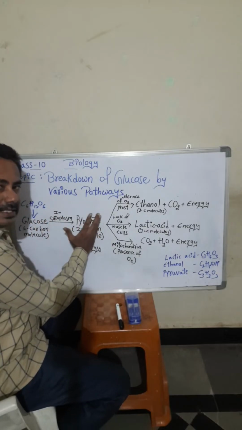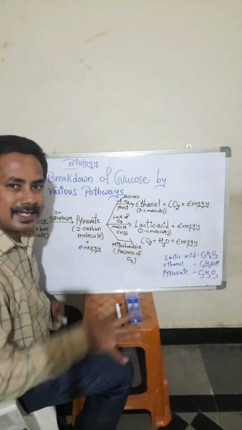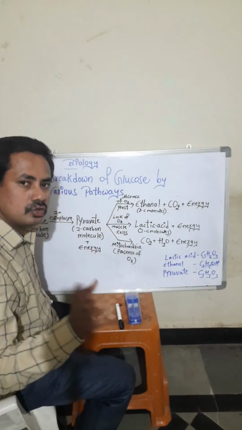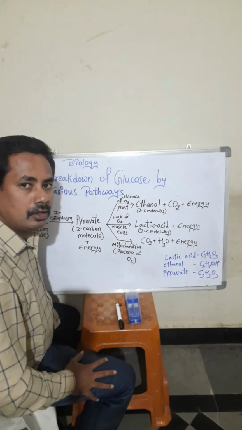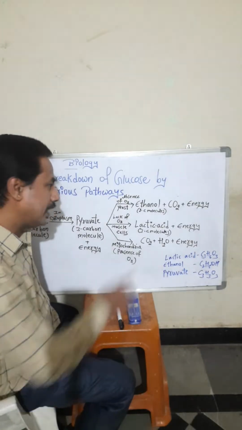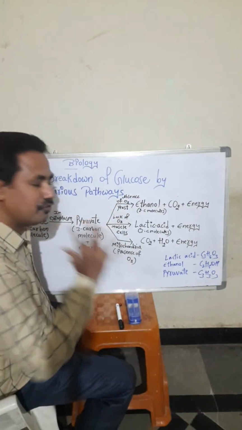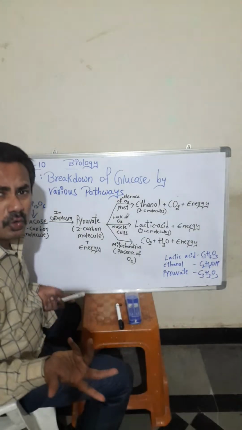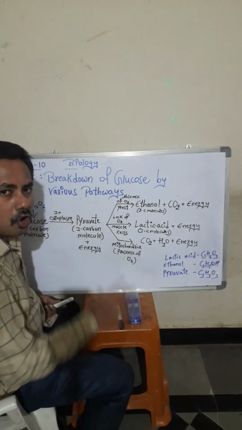Now, if glucose goes into any cell, a human cell or a yeast cell, how does it break down? Yeast belongs to the fungi family. It helps in fermentation and has many useful effects. In yeast also this glucose will break down. In humans, how it breaks down, we are going to see here. Glucose is C6H12O6: 6 carbon atoms, 12 hydrogen and 6 oxygen.